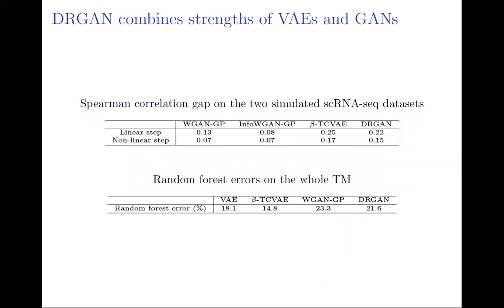We implemented our DRGAN framework on the trained beta-TCVAE for the two simulated and whole Tabula Muris datasets. The DRGAN framework gives Spearman correlation gap values close to those of beta-TCVAE for the simulated datasets, and has much higher random forest errors than both VAE-based methods for the whole Tabula Muris dataset. It means that the DRGAN combines the strengths of VAE and GAN to give high disentanglement and generation performance.